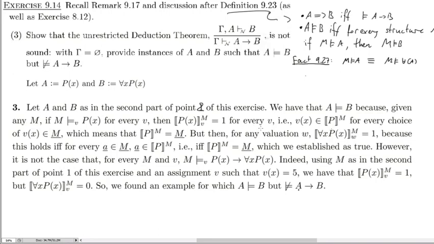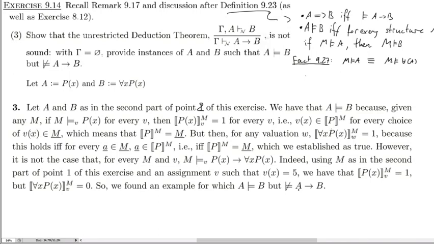For every assignment V, every assignment V must be in the interpretation of P. So we're just going to say, yeah, it must be in P, because we have a free variable here, which means that any assignment V must map x to an element in P. But our assignment V can map x to anything, really.